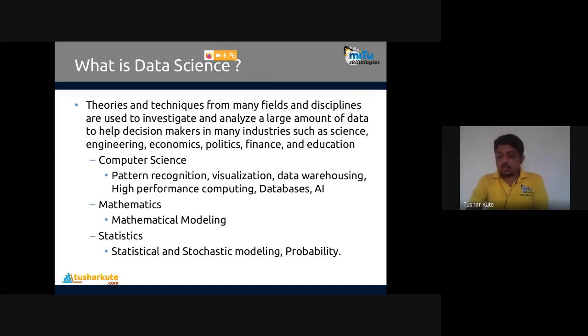To be comfortable with data science, you have to create a mindset. This is required. And what is data science? What technologies and fields are present under data science? Many theories and techniques from many fields and disciplines are used to investigate and analyze large amounts of data to help decision makers in many industries such as science, engineering, economics, politics, finance, education. These fields are given only as examples. Every field can be done.